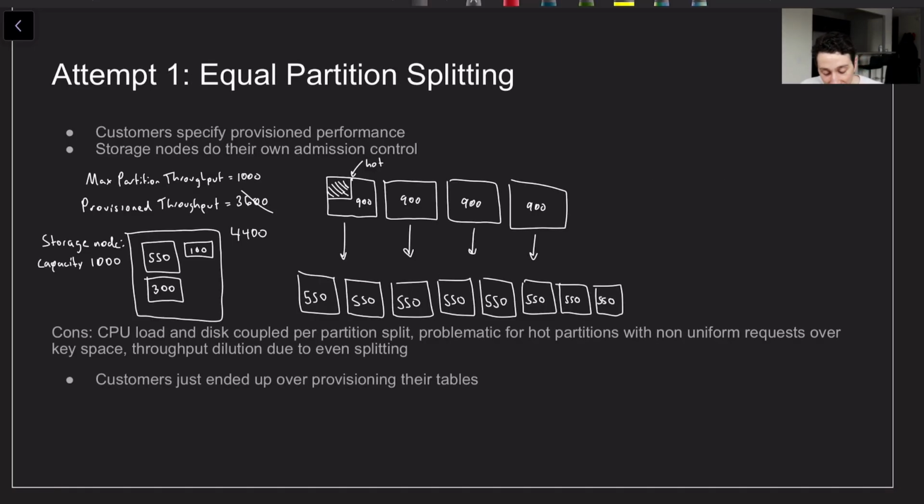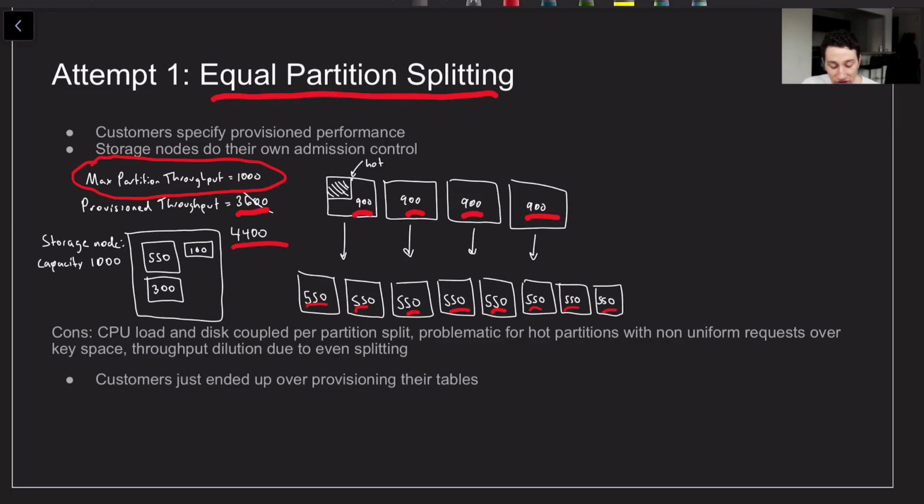Alright, so what Dynamo actually does in their original attempt is to do something called equal partition splitting, right? So the main idea here is that if I'm a developer and I want a DynamoDB table, basically I specify a provision throughput for my table in terms of read and write throughput. And then Dynamo has a hard set limit on basically how much throughput can go to one single partition. So if that limit is 1,000 and I want 3,600 throughput, that means I need 4 different partitions with 900 each. If for whatever reason I bump my provision throughput to 4,400, now I need 8 different partitions with 550 each, because otherwise we would have gone over 1,000 per partition, which is not allowed.